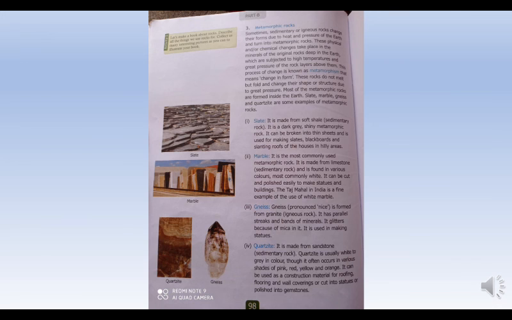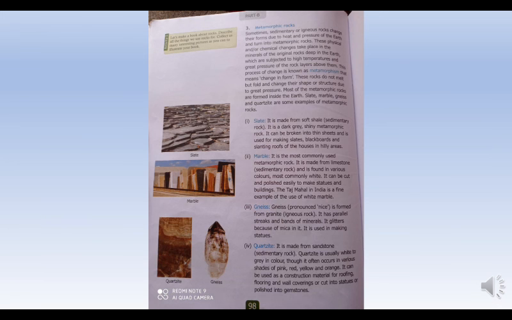Now, marble is a commonly used metamorphic rock, as it is used to make buildings and statues. Marble is used to make buildings and statues. The marbles which are placed in our houses, at the roofs, that is marble only.